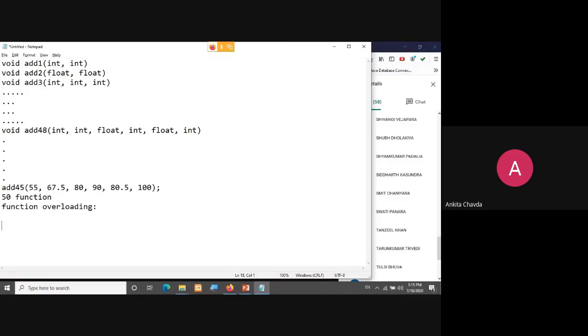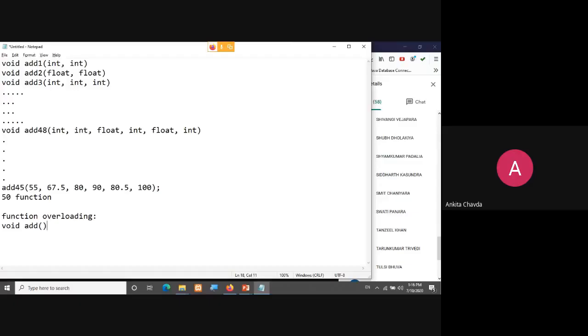Because now in C++, with the use of function overloading, I can keep the function name the same for all the different functions. The condition is only that you need to change the number of arguments or the data type of that argument. That is the only condition.